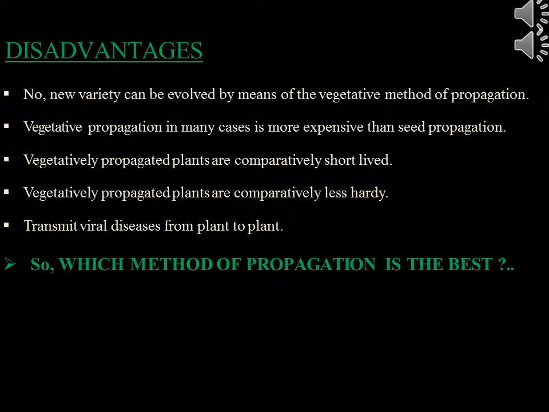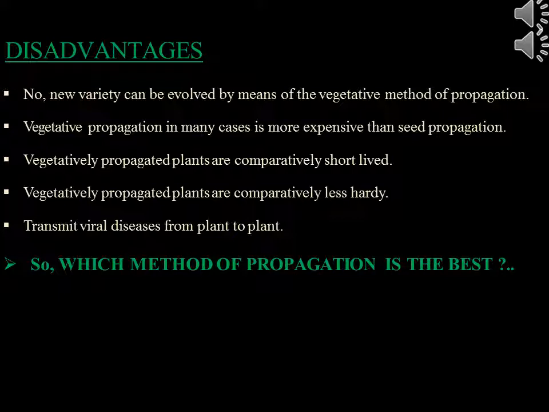Demerits and disadvantages: no new variety can be evolved by means of the vegetative method of propagation. Vegetative propagation in many cases is more expensive than seed propagation. Vegetatively propagated plants are comparatively short-lived and comparatively less hardy. They can transmit viral disease from plant to plant.